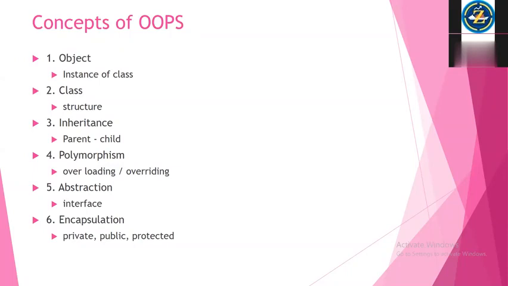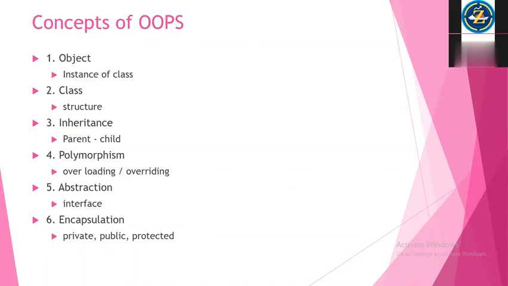Even inside a car, there are a lot of objects, like steering, brake, wheels, and engine. All these are objects. You can separate each and every object into a class. An object is an instance of a class, a copy of a class, a Xerox of a class. We can call it any way.